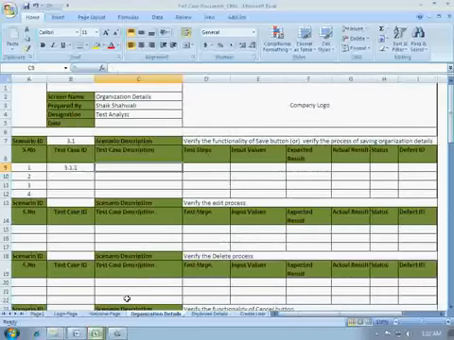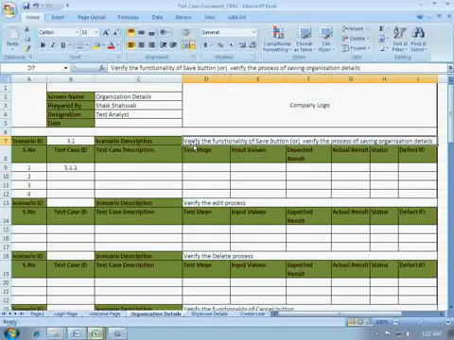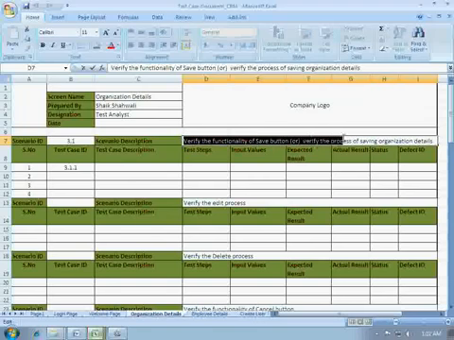This is the test case template, and you must have noticed that this is the same template which I used in the previous videos to write test cases. Now the first scenario was verify the functionality of save button, or verify the process of saving organization details.